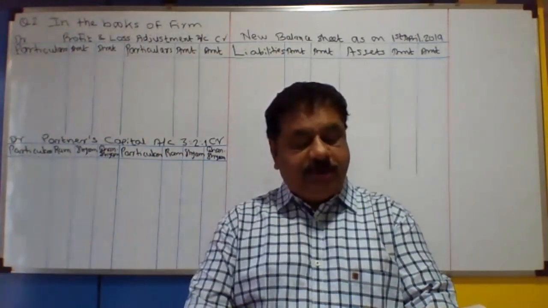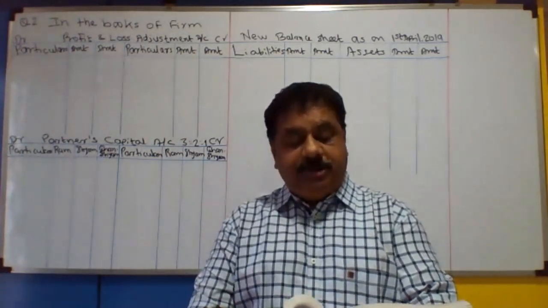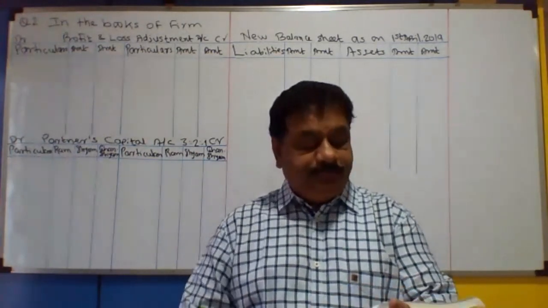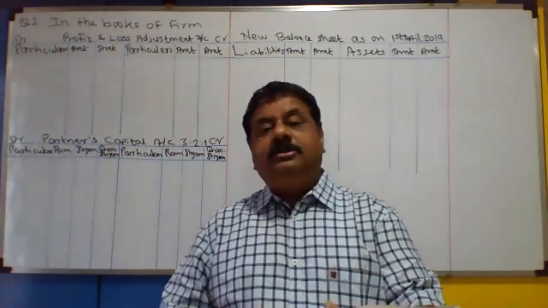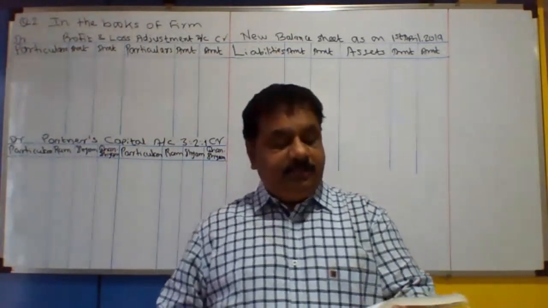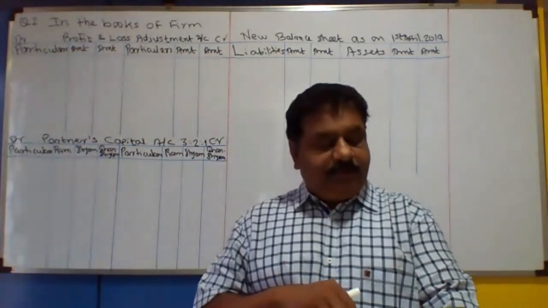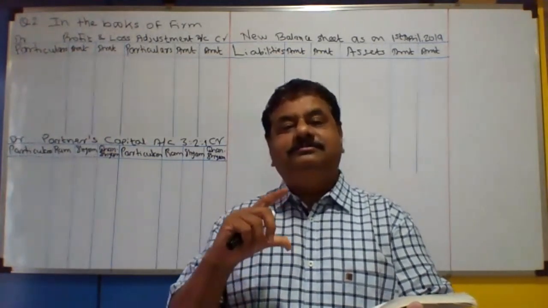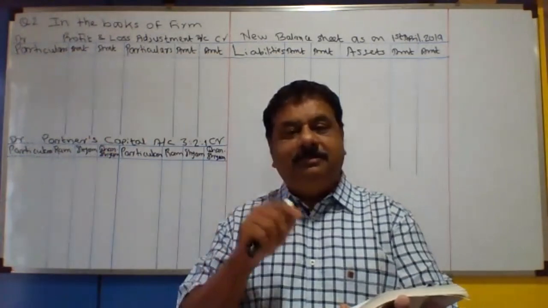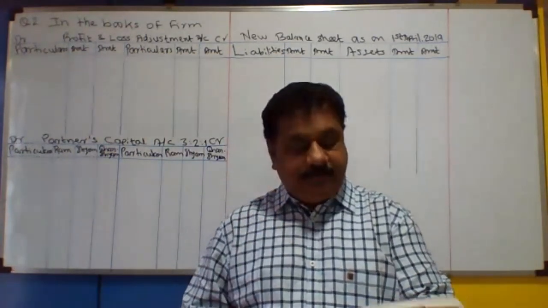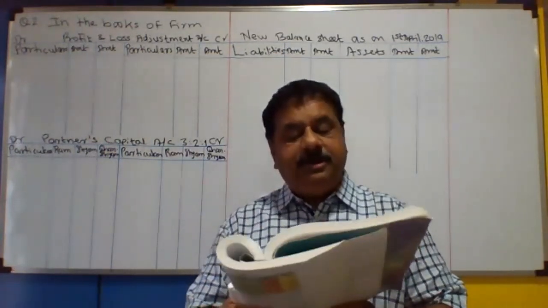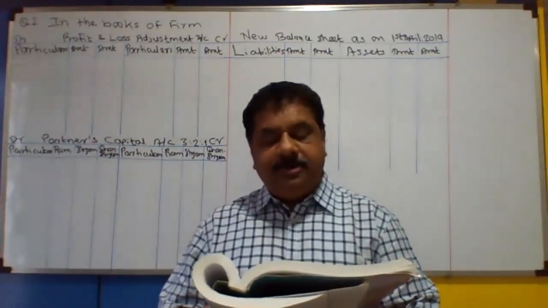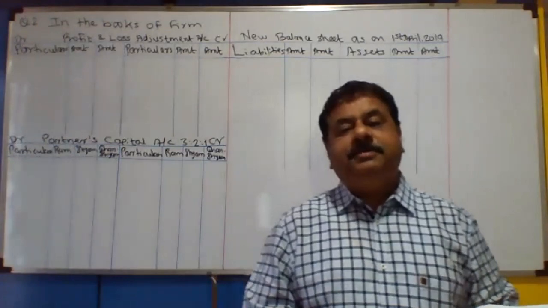The balance sheet of Ram, Sham, and Ghanasham, sharing profits and losses in the ratio 3:2:1, is given to you. Their position on 31st March 2019 is given. Actually, there is nothing much different in the balance sheet. Now, Ghanasham retired on 1st April 2019. Building and investment appreciated by 5% and 10% respectively.